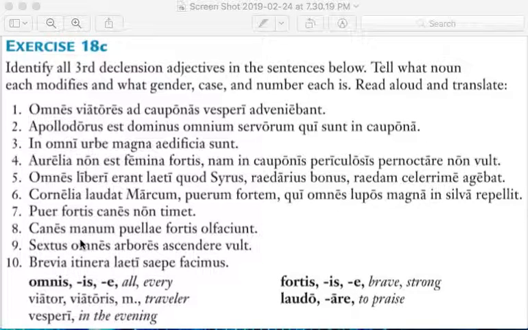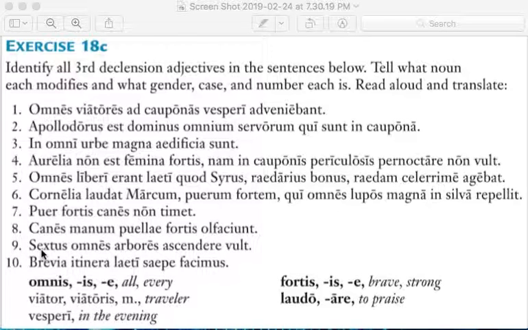Number 8, canes manum puellae fortis olfaciunt. The dogs smell the hand of the brave girl. Puellae, which fortis modifies here. Now fortis looks like it might be nominative, right? This is a nominative form here. But fortis is also a genitive singular ending, as is puellae here. So the dogs smell the hand of the brave girl. So puellae and fortis are both genitive, singular, and feminine.